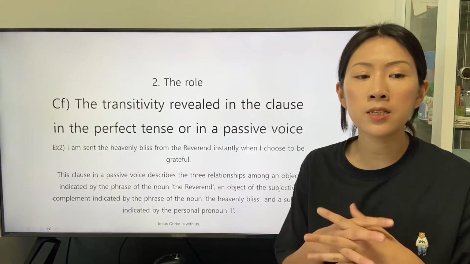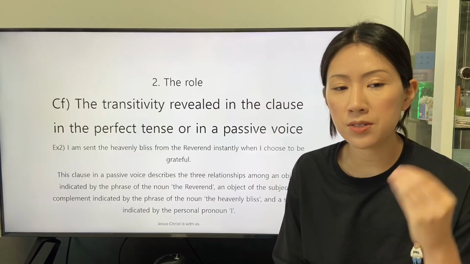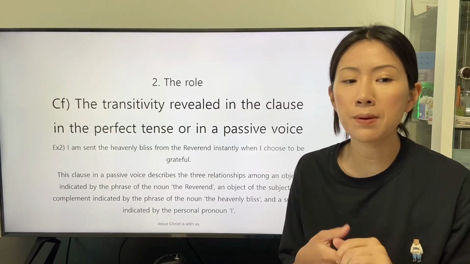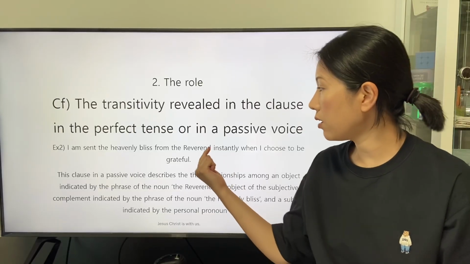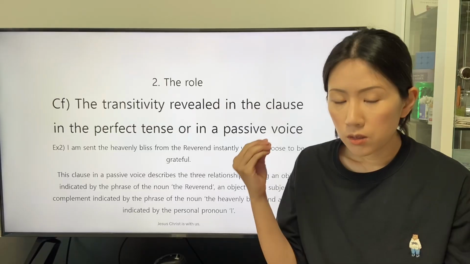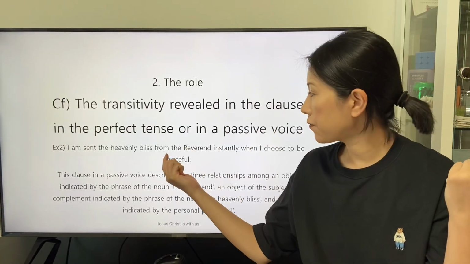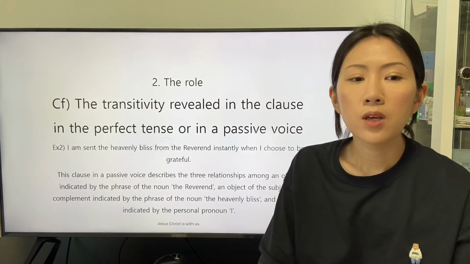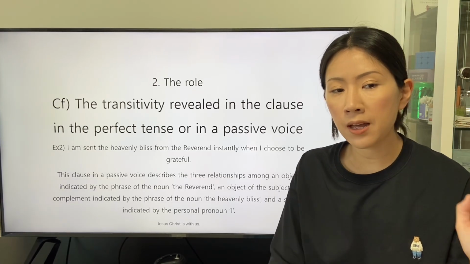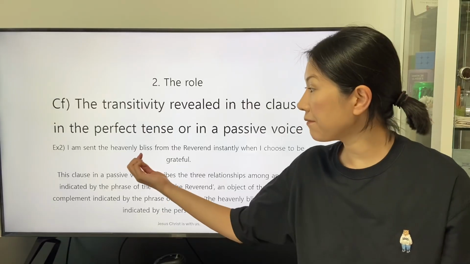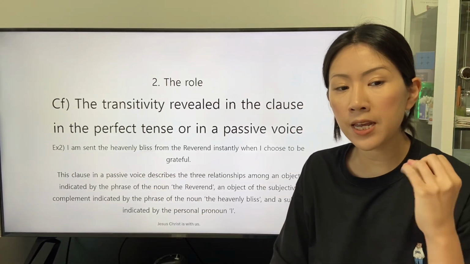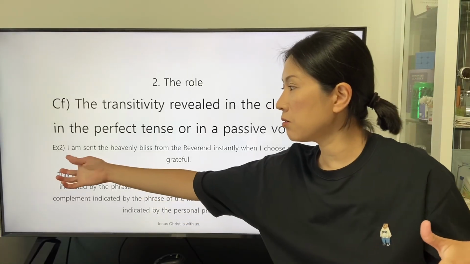This clause in a passive voice describes the three relationships among an object indicated by the phrase of the noun the Reverend as the object of the preposition from, an object of the subjective complement indicated by the phrase of the noun the heavenly bliss, and a subject indicated by the personal pronoun I.